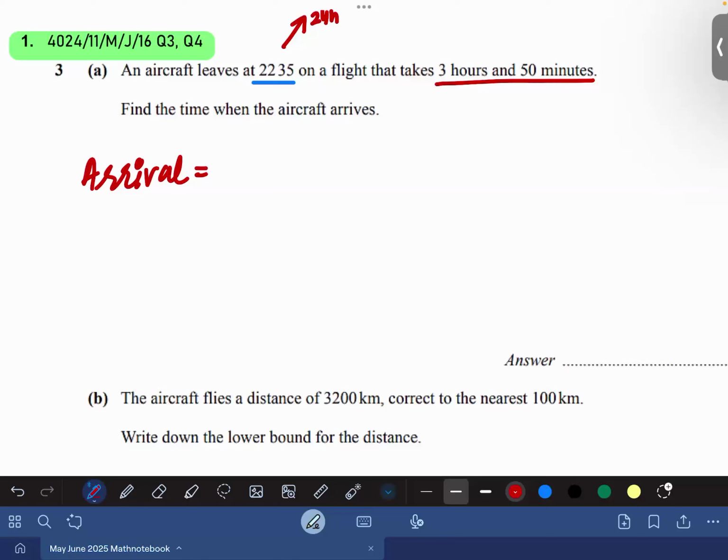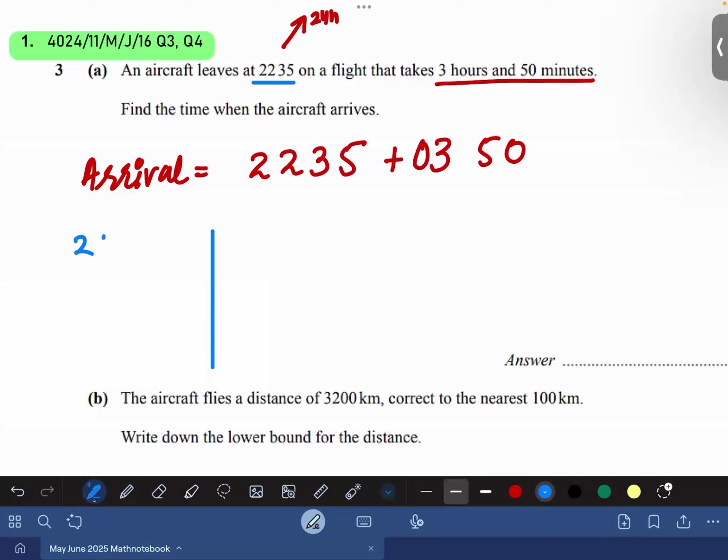Arrival would be 22:35. The flight departed and it took 3 hours and 50 minutes. So I have to add it. So it's addition. Let's do that in rough working. So it's 22:35, and let me add 50 minutes and 3 hours here. So it would be 5, it would be 8, it would be 25.